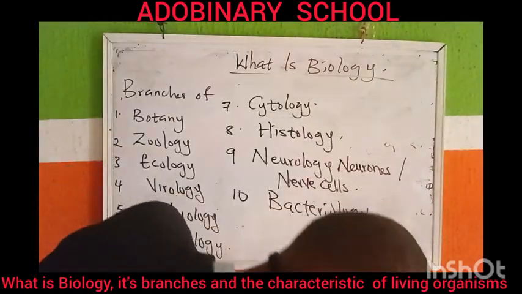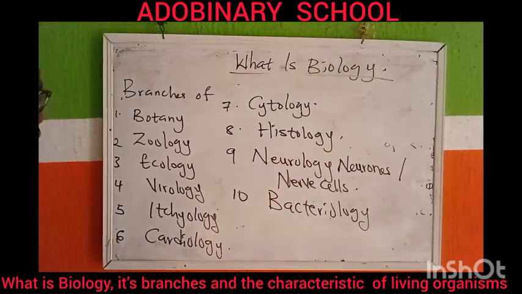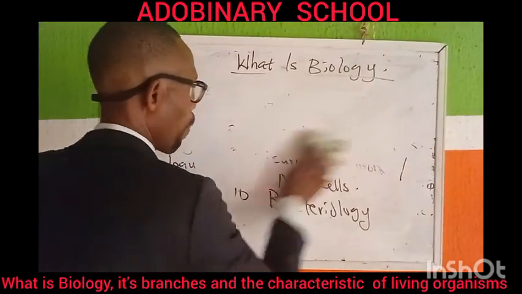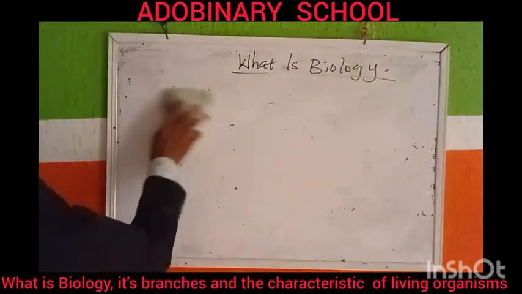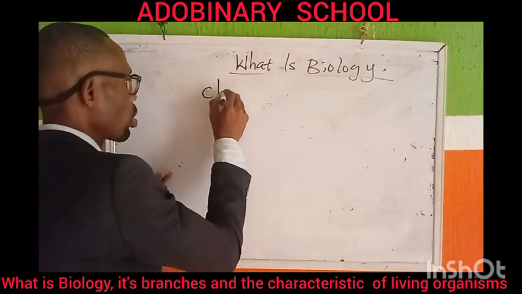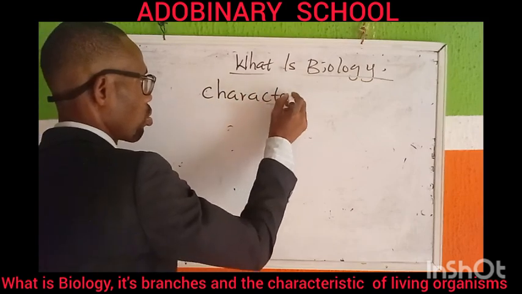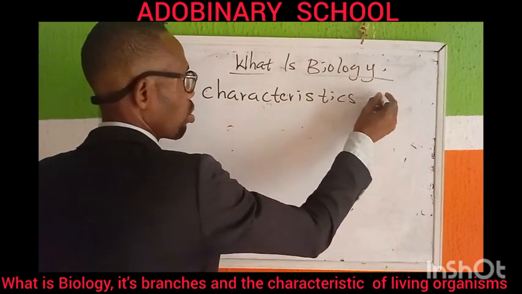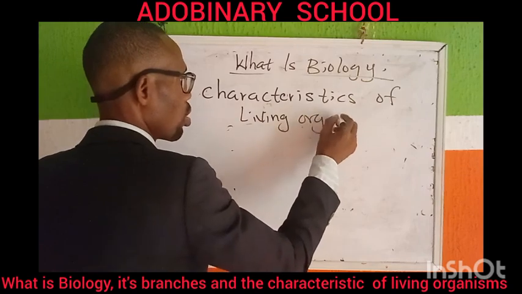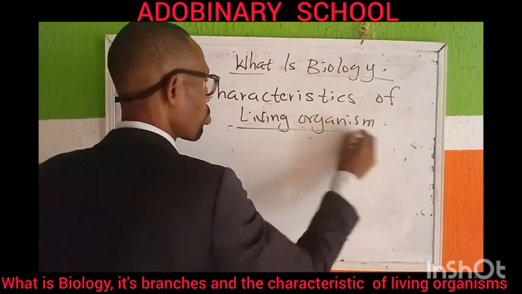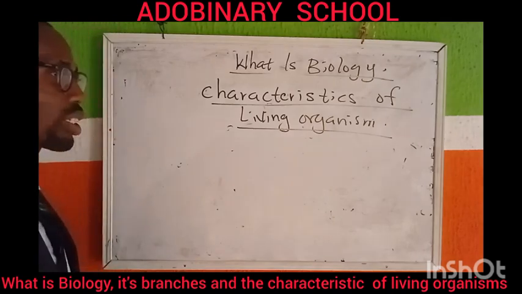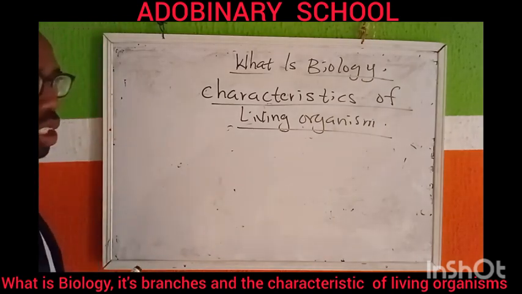The next we want to look at, what is living organism? The next we want to look at characteristics of living organism. Characteristics of living organism. Okay? So the characteristics of living organism, we want to look at the characteristics of what? Living organism. Is that clear?